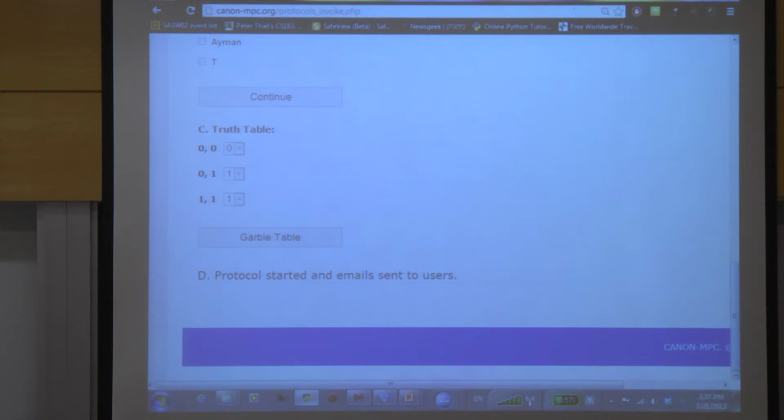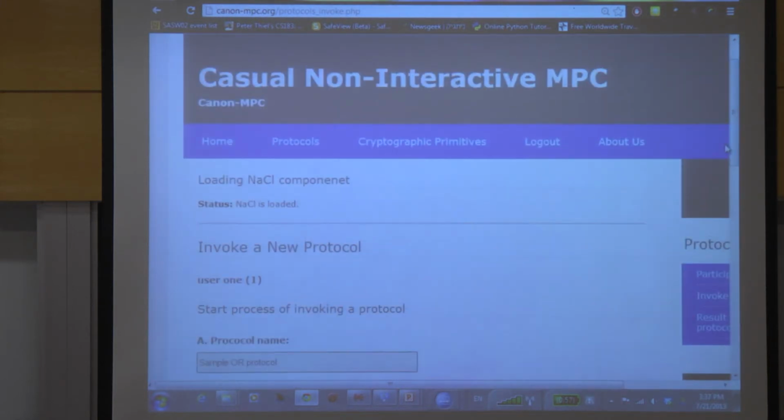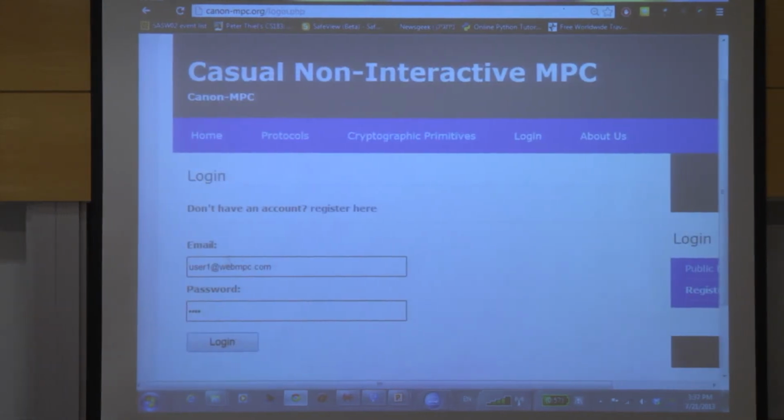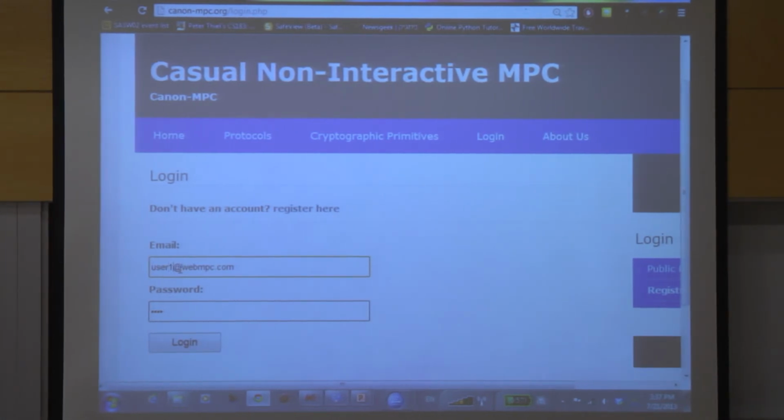Now, I log on to a different user, and now Tzachi was sitting there. Yeah? You did it already? So what he did, he logged in as user number 3 and entered an input of 1. And now I'm going to log in as user number 2. I log in. See, the wireless network is pretty slow here.